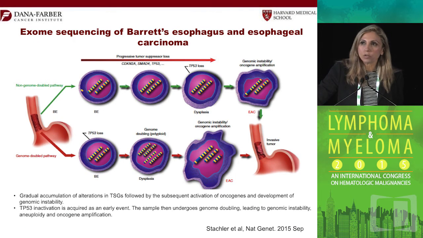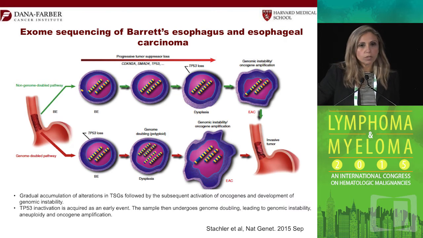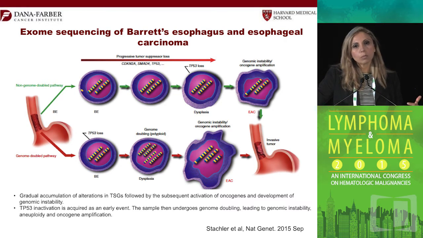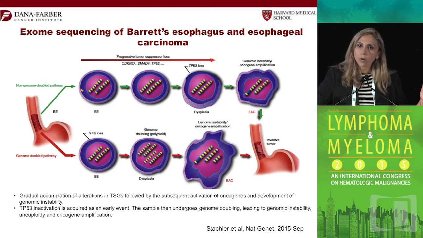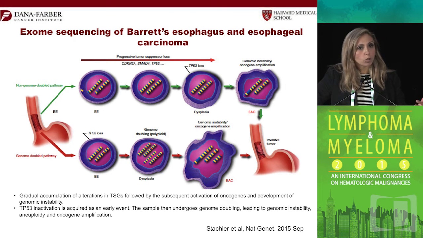Now, recently, just a few months ago, Scott Carter from the Broad Institute and others have done a very interesting study where they took multiple sequential samples from the same patients with Barrett's esophagus, which is a pre-malignant condition, and then the same patients when they developed esophageal cancer, and asked the question, is this truly a cell autonomous regulation, and what happens in those clones?